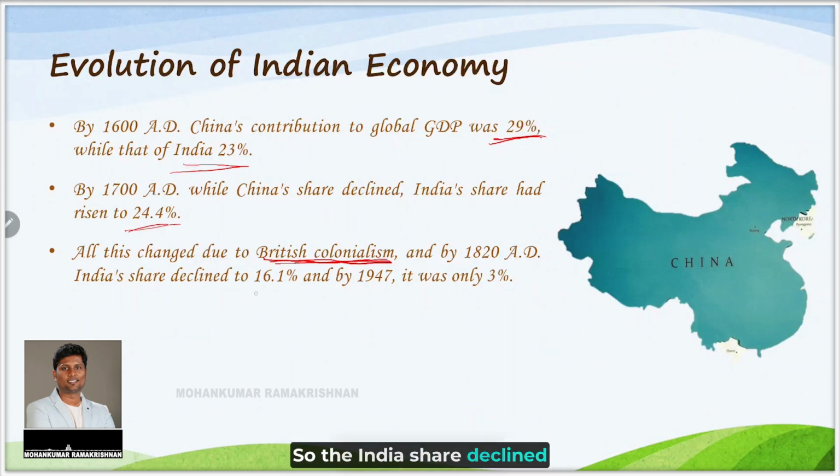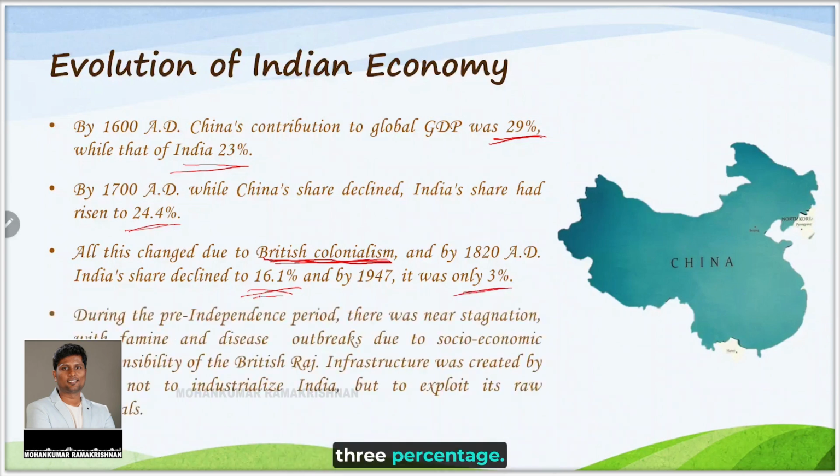So India's share declined to 16.1%, and by 1947, when the British left India, the contribution of India towards global GDP was only 3%.